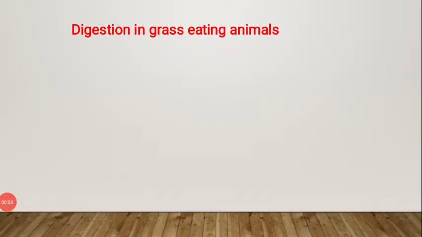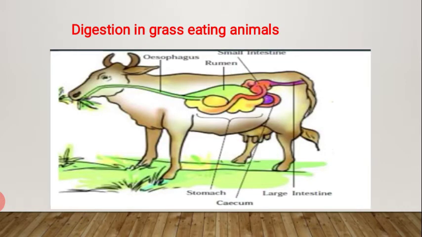Hello student. After clearly understanding the process of digestion in humans, let us see how the process of digestion takes place in other animals. Have you ever observed cows, buffaloes and other grass eating animals chewing continuously even when they are not eating the grass? Actually, they quickly swallow the grass and store it in a separate part of the stomach called rumen.